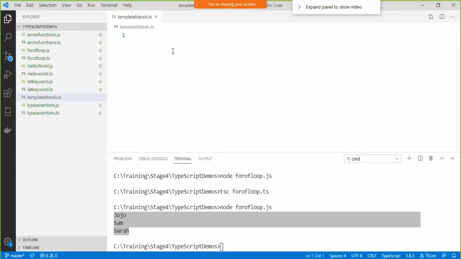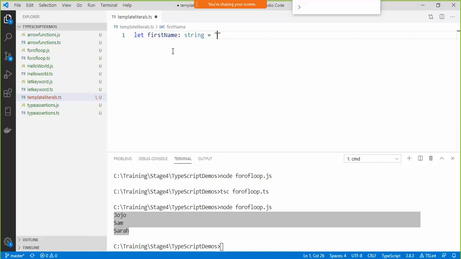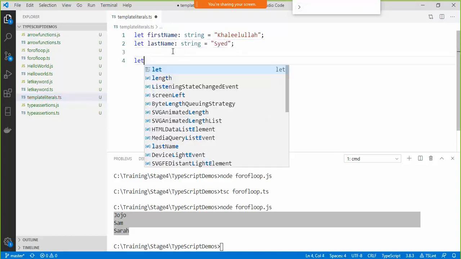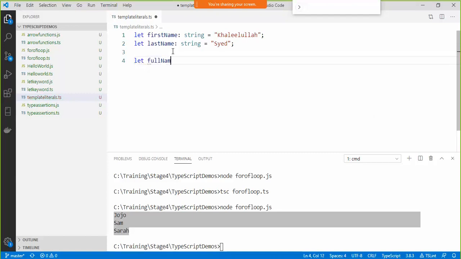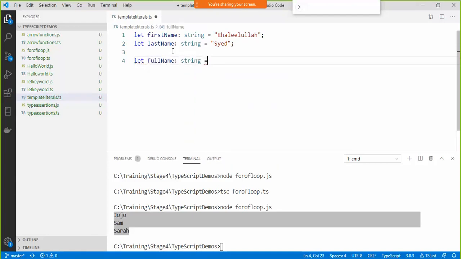Fine. So let's say first name colon string equals, say, and let last name colon string equals, say, Syed. Now I want to create a full name variable, so I'll say let full name colon string, then you say equals to